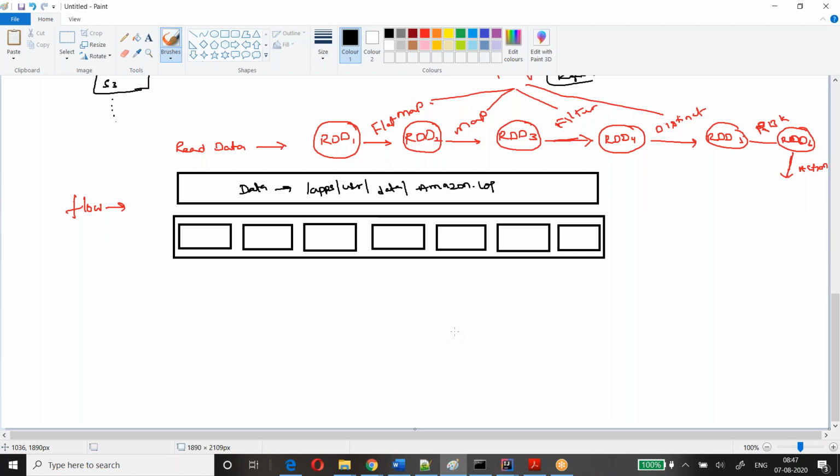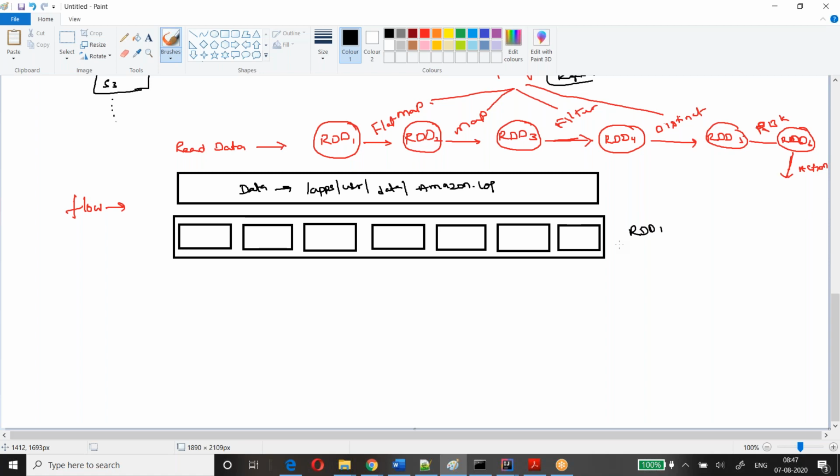This file has been read, and when I read it, it created RDD1. Now, what is RDD? RDD is a collection of partitions. Each partition contains a collection of data.